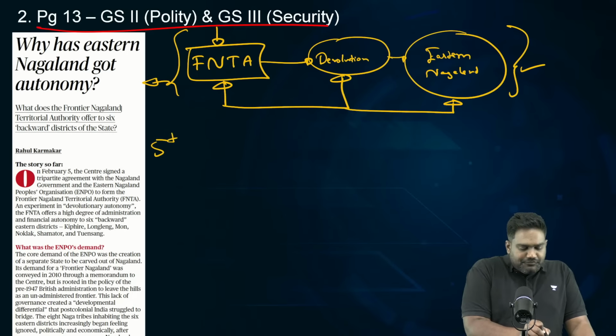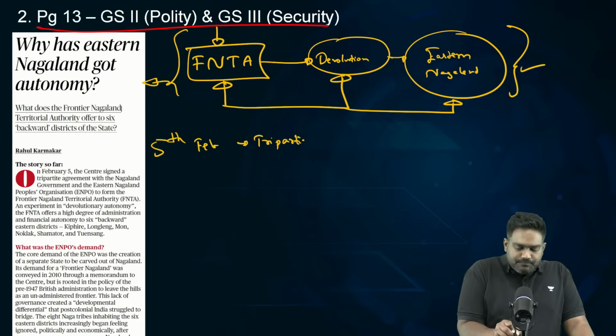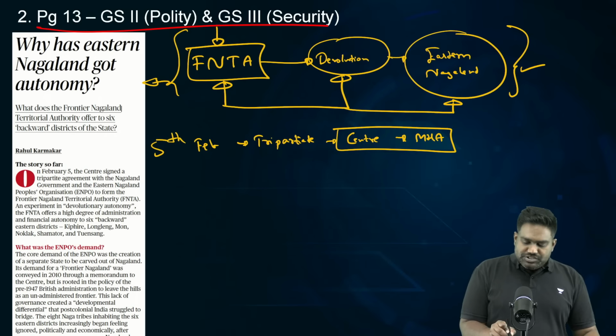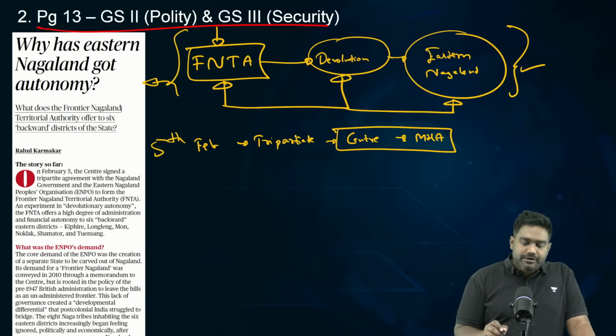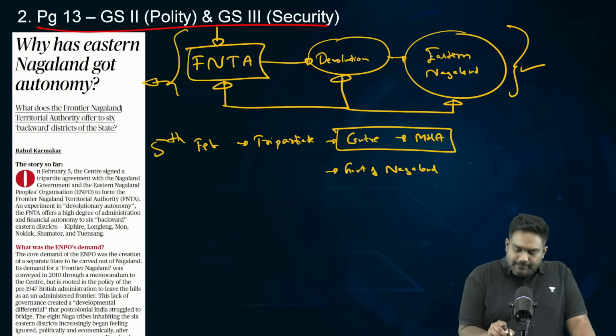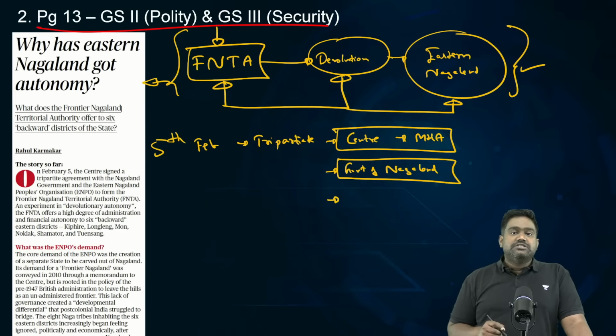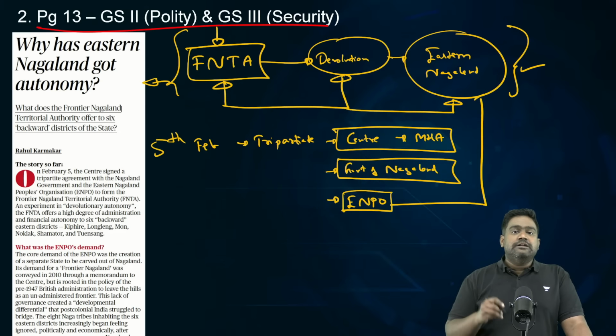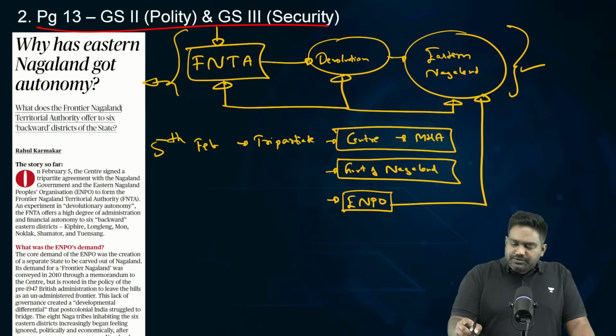See, on the 5th of Feb, a major tripartite agreement was signed between the central government, represented by the nodal ministry, the Ministry of Home Affairs, which is responsible for center state relations, internal security, along with the state government of Nagaland, and a civil society organization called ENPO, the Eastern Nagaland People's Organization, that represents the political interests and demands of the Naga tribes of Eastern Nagaland.